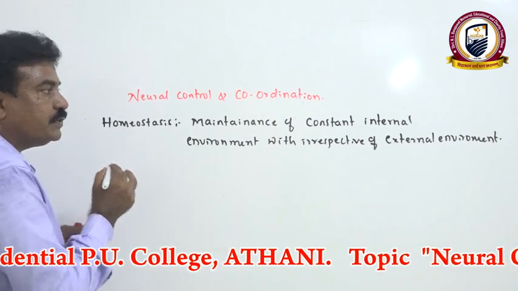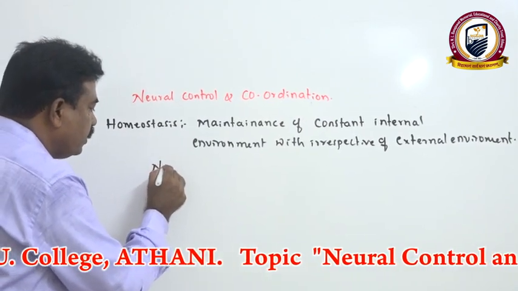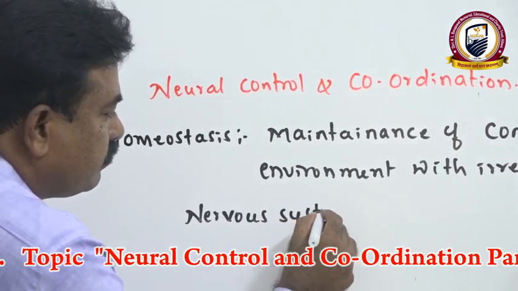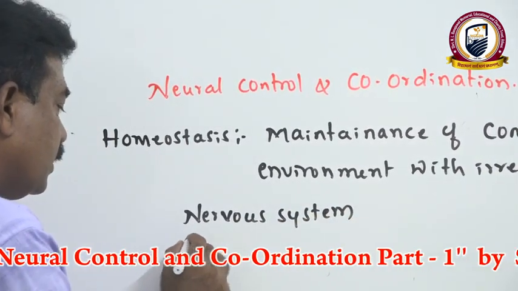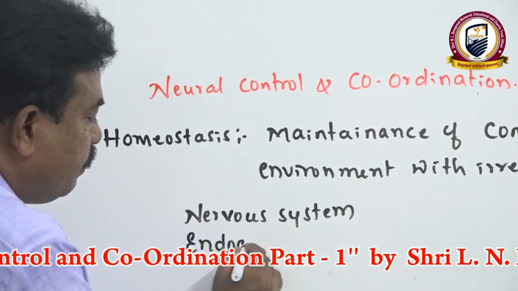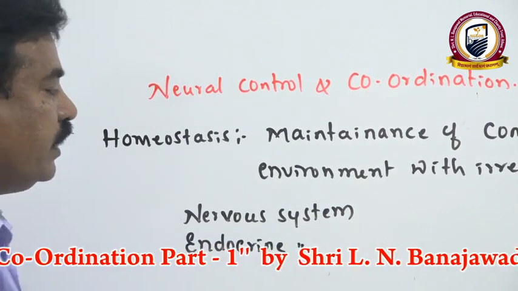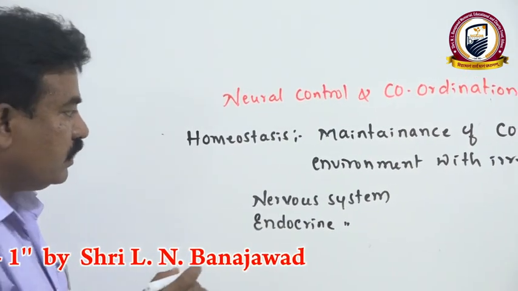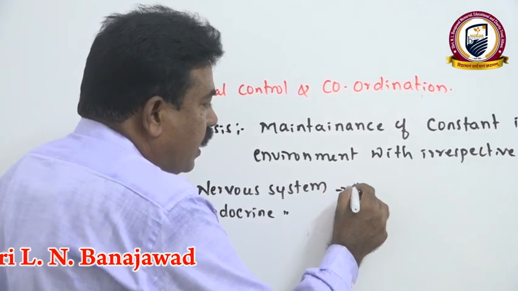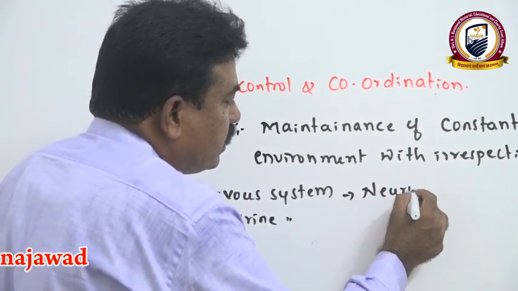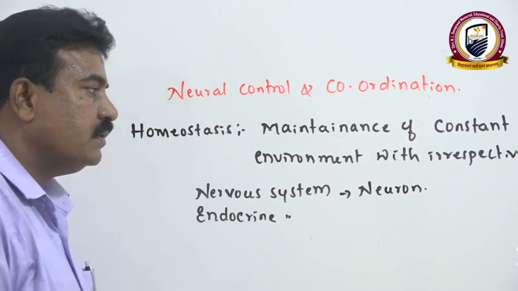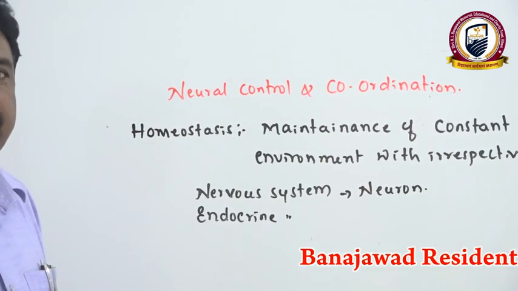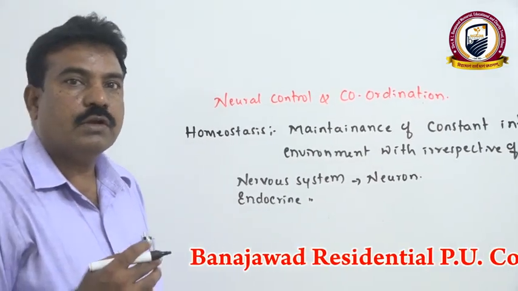To maintain the homeostatic mechanism in our body, the nervous system and the endocrine system play a very important role. The nervous system has a basic unit, the nerve cell or neuron, which forms the brain, spinal cord, ganglia, and nerves.